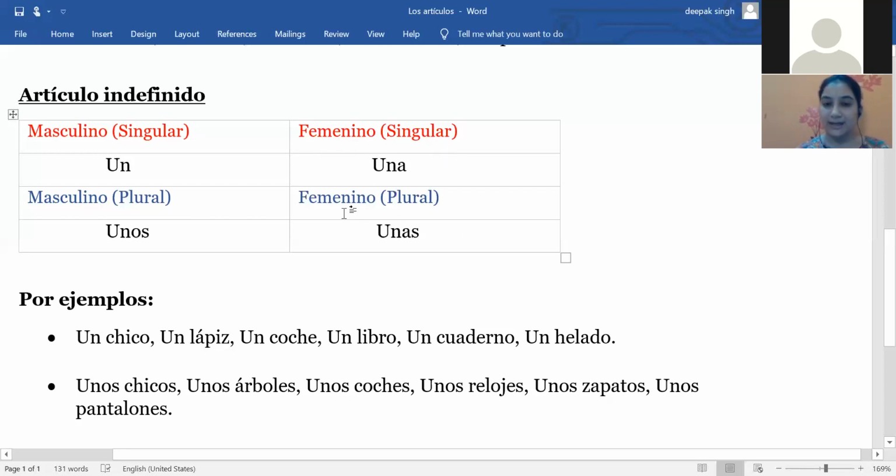And now here is the last one, feminino plural. Particularly with the feminine plural noun in the indefinite article, we have to use unas, and the meaning is again some. So this is the quick revision.